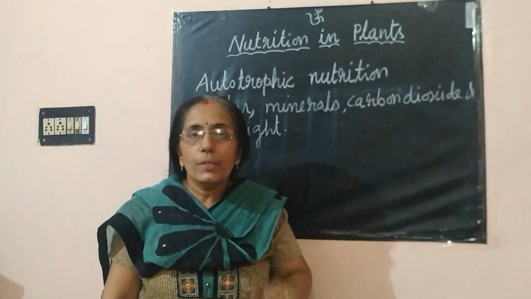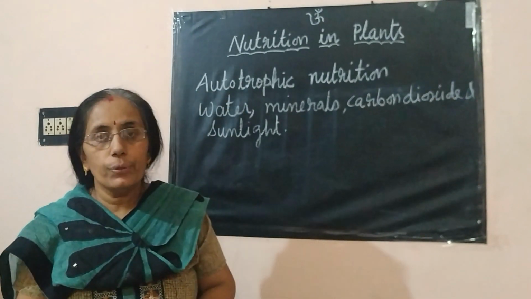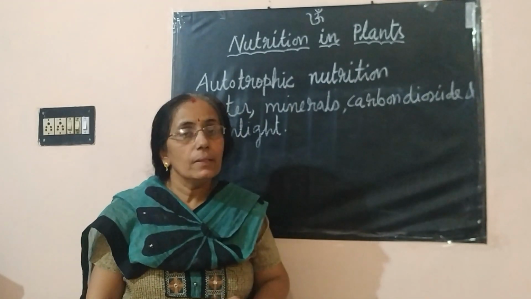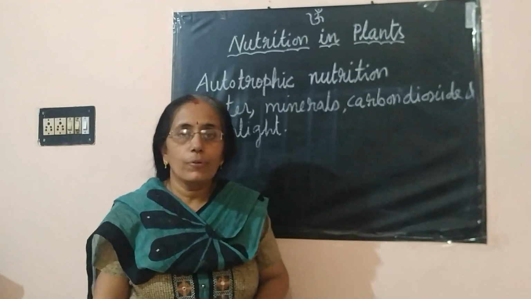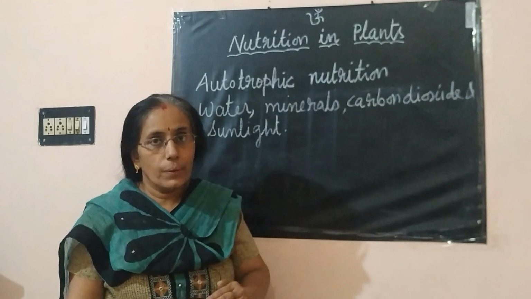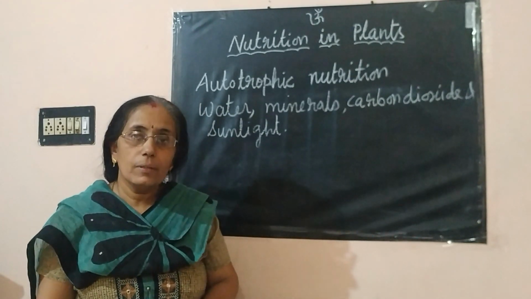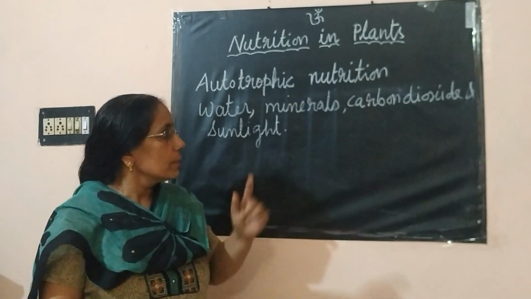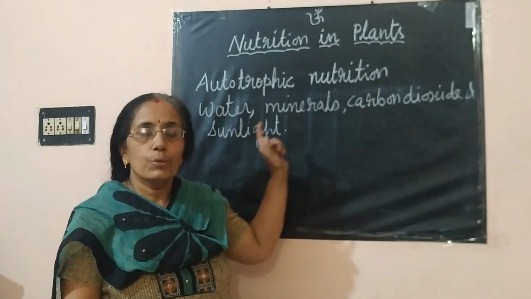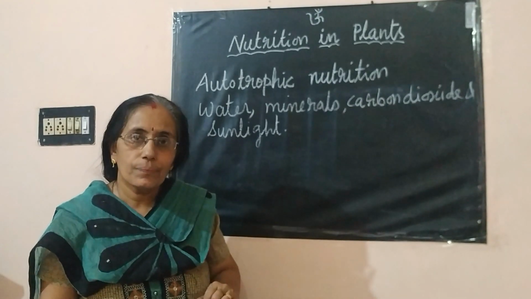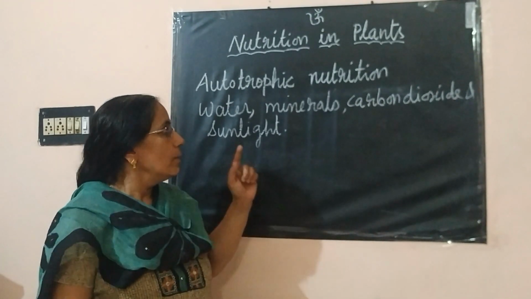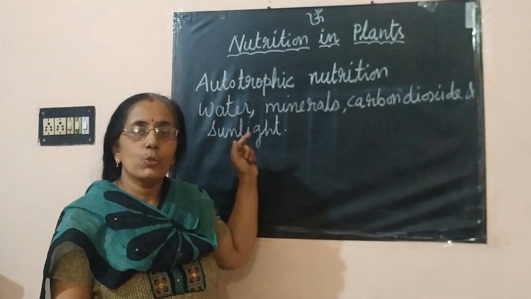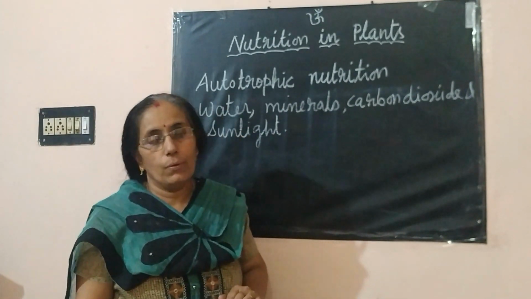Students, do you know where the plants make their food? They make their food in the leaves. Therefore, the leaves are known as the food factory of the plant. So, to make the food, all these raw materials should reach the leaves. Therefore, we will see how these raw materials actually reach the leaves of a plant.